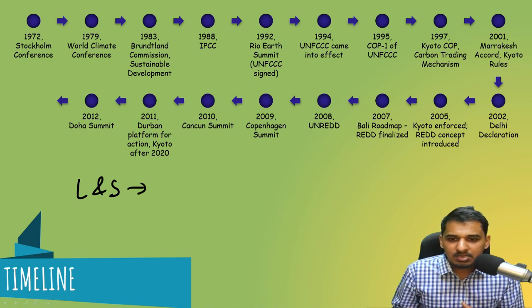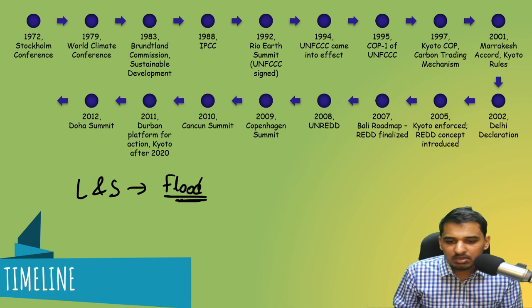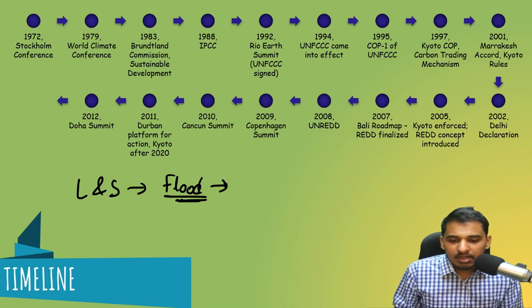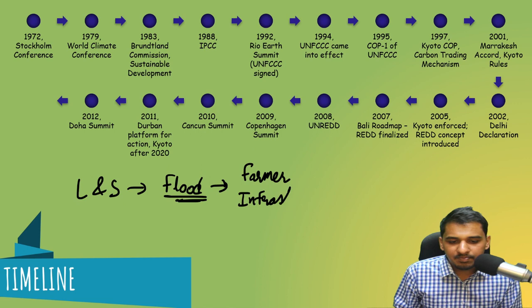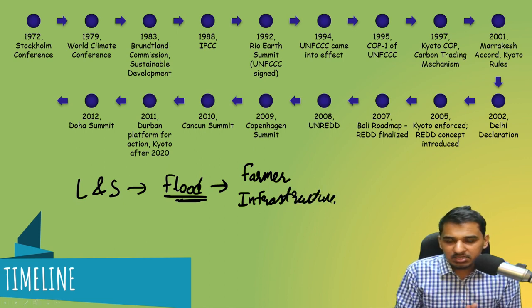So, what happens is that suppose there's a flood in some area. Due to this flood, farmers will suffer some loss. There will be damage to infrastructure also. And there will be various losses and damages which will happen due to this tragedy of flood. Now this flood is happening due to climate change, or you can also say sea level rise.